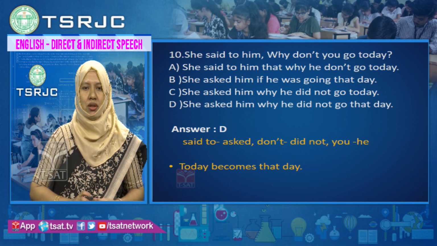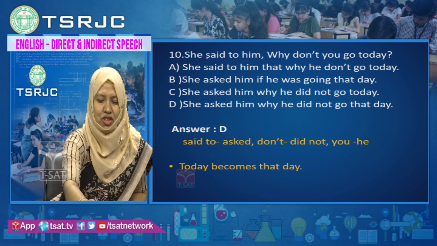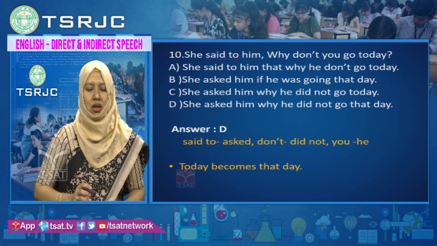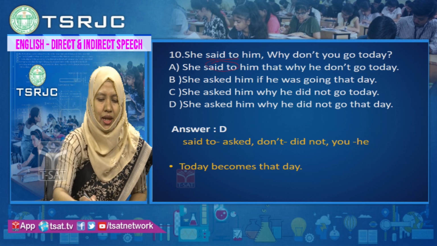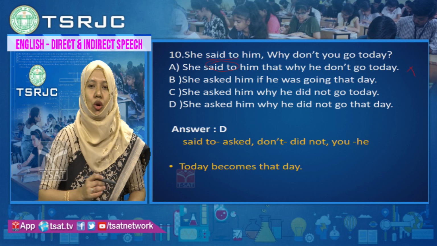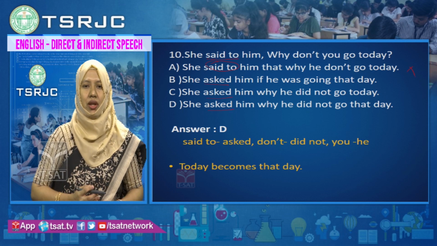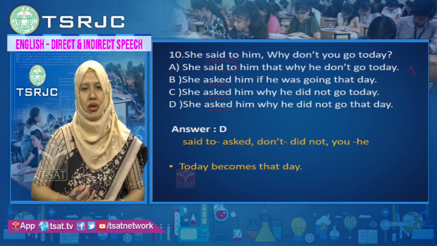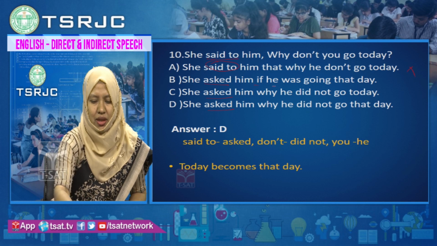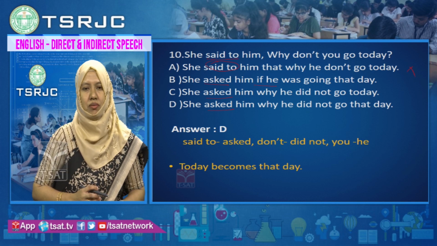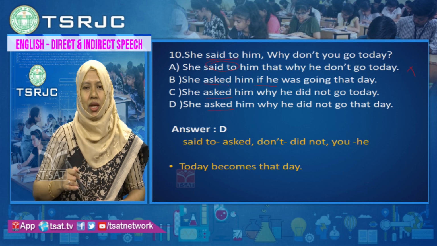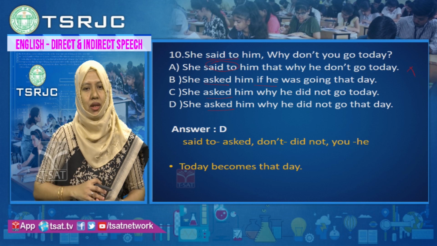Now remember, you have to change the reporting verbs. She will be she, said to will change to asked. So here in option A, said to is there, so you can eliminate this option A. Asked, asked, asked. Now we are left with 3. Let us look which is the suitable one out of 3. Asked him if is given here in option B. In option C, why he did not go today is mentioned.